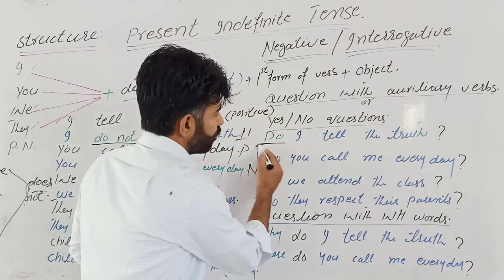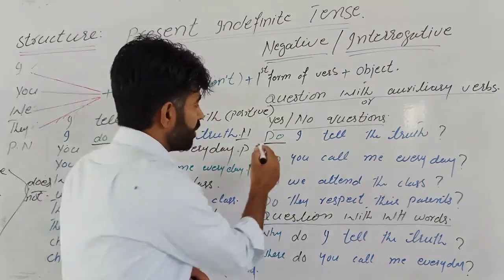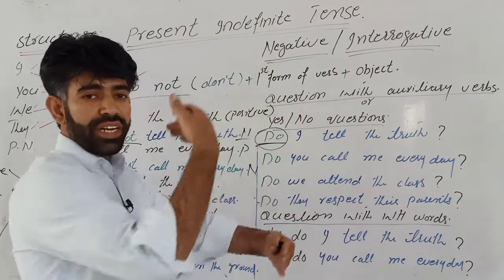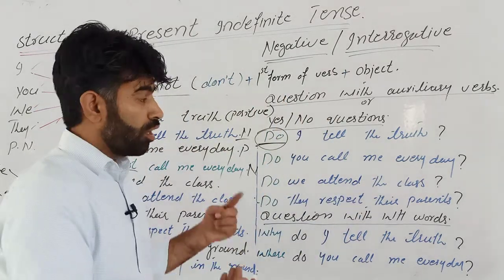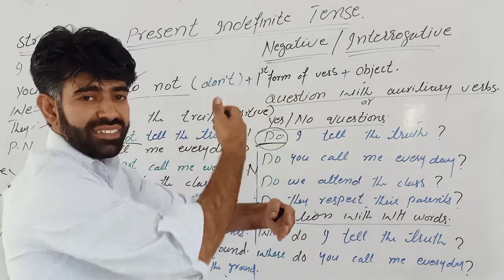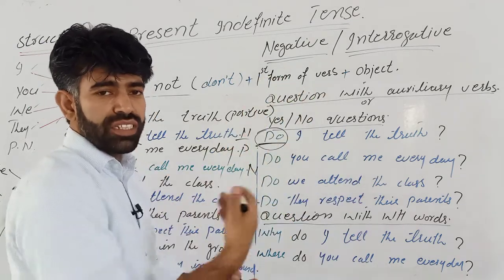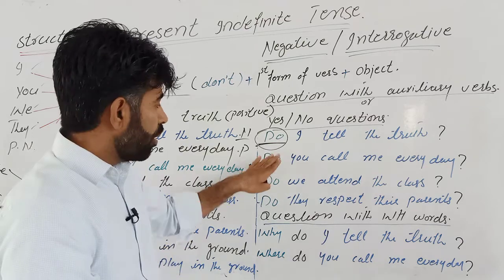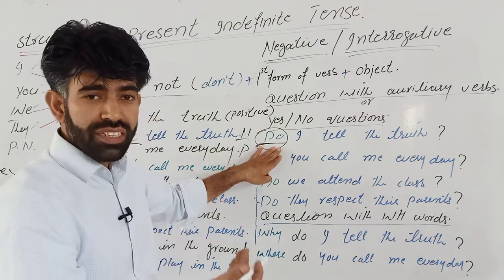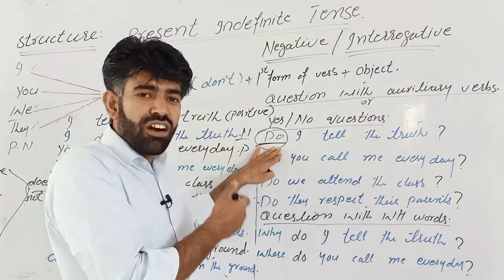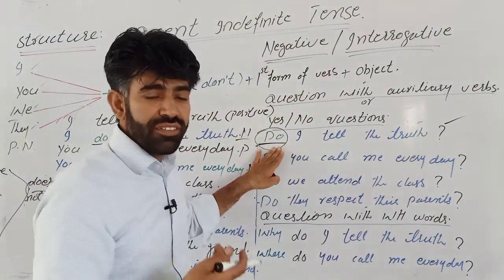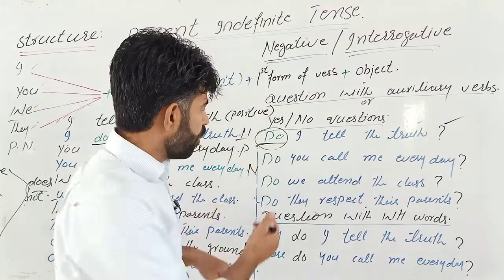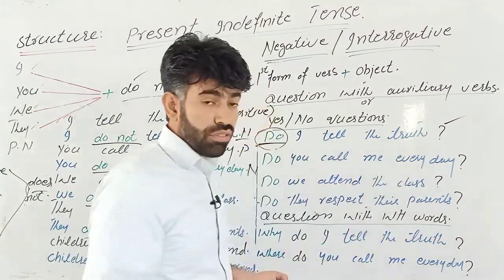So what do we have to do? We have to bring this helping verb in the start, and this is what we did with he, she, it, and singular noun as well. There we brought does in the start, and this is what you have to do in the next tenses as well. You have to bring the helping verb in the start of the sentence to make it a question, to make it an interrogative sentence.